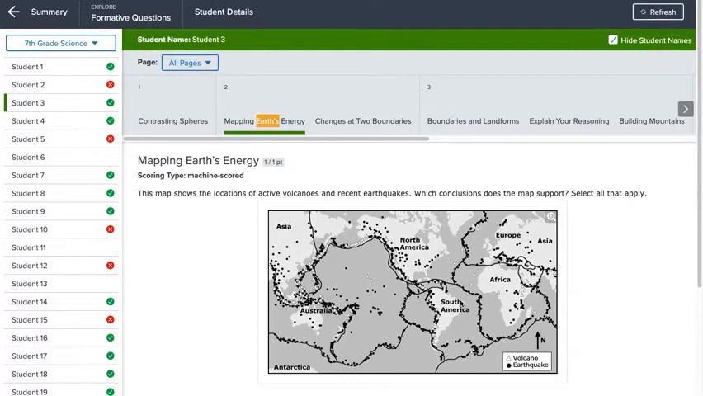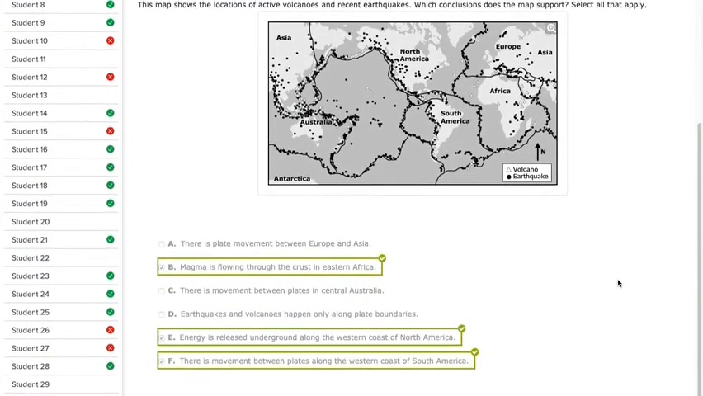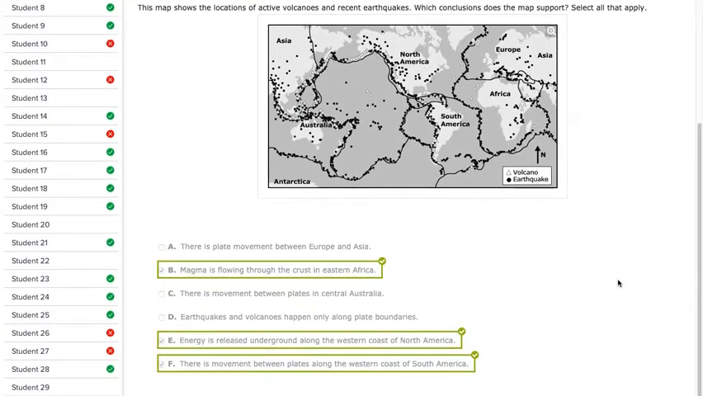So we were given a map. The map looks very similar to the map that we created on Google Earth last week. It shows us where volcanoes and earthquakes are. And our question was, which conclusions does the map support? So it gave us A through F of different conclusions. And I first want to go through the conclusions that were wrong.